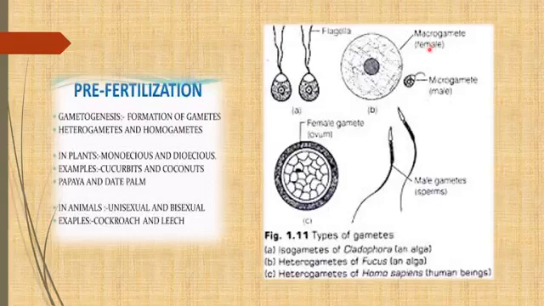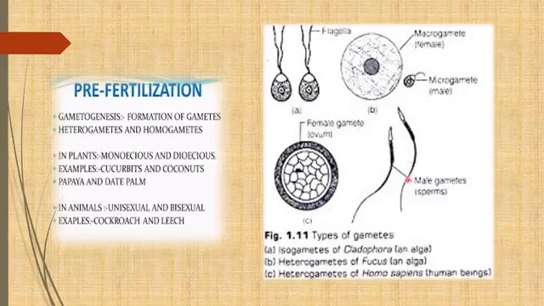Female gamete is non-motile and bigger in size. You can see in this diagram also. If you see the gametes of the humans, or Homo sapiens is the scientific name, when you see this diagram you can see very well. This is the female gamete, means egg or ovum. This is the male gamete, means sperm.